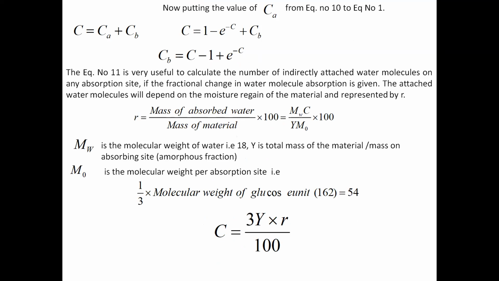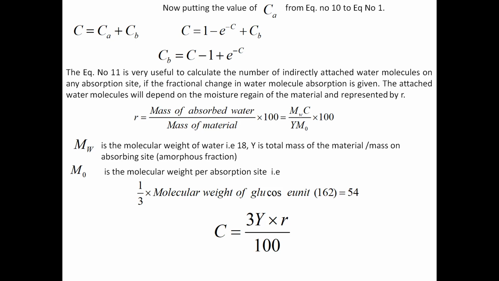So when you place the value of Ca, this becomes C equal to 1 minus e to the power minus C, because 1 minus e to the power minus C is the value of Ca plus Cb. So by this equation, you can find out Cb equal to C minus 1 plus e to the power minus C.